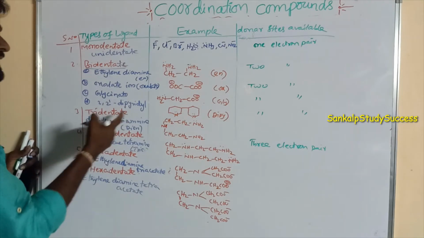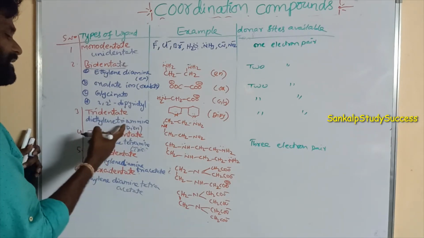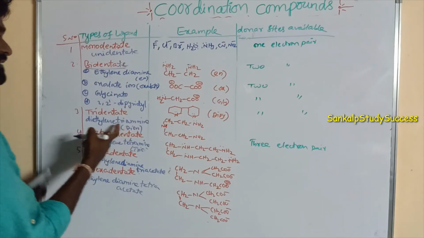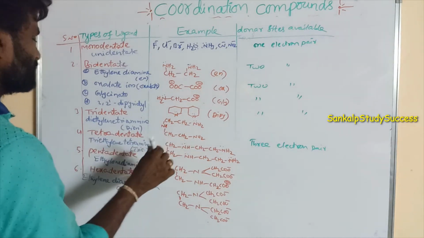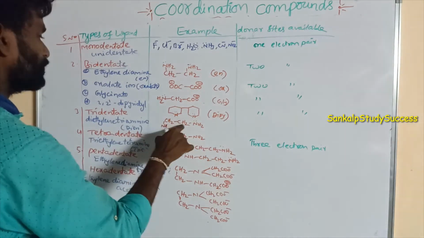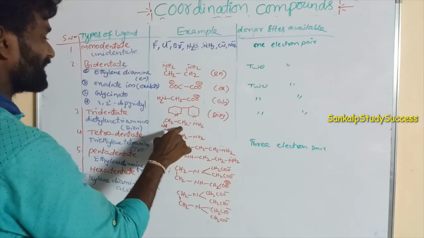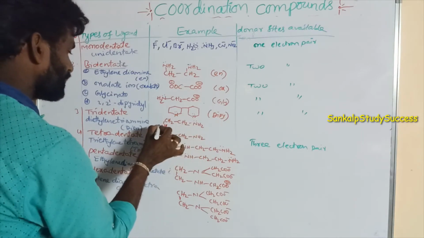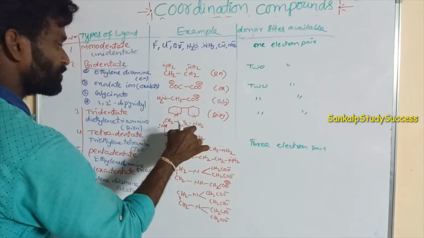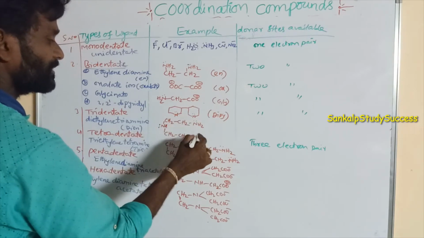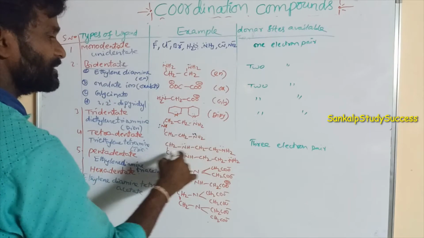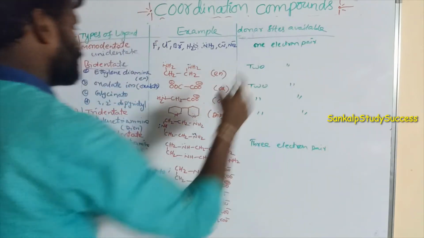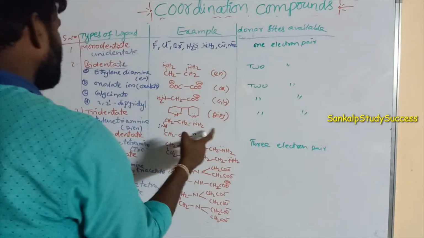Now we can take a tridentate ligand, diethylene triamine. It has 2 ethylene groups, CH2, and 3 amines, 1, 2, 3. It has 3 electron pair donors. This is one donor site, this is another, this is another. So 3 electron pairs can be donated. Its name is diethylene triamine.